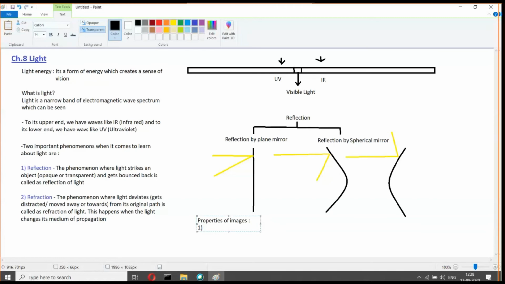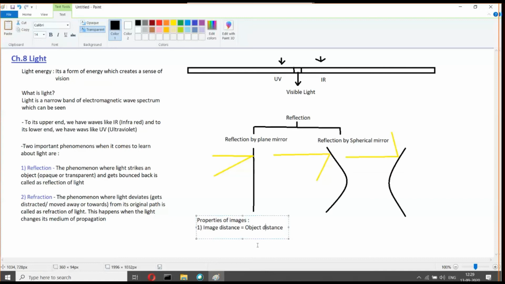The first point is image distance is equal to object distance. So the farther you put your object from the mirror, the farther your image will be inside the mirror.